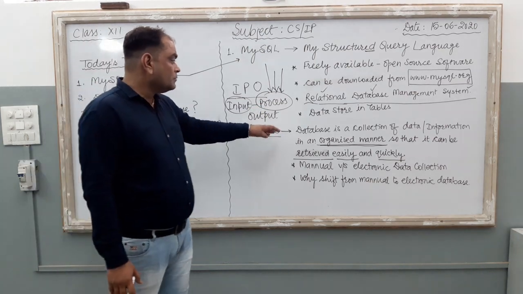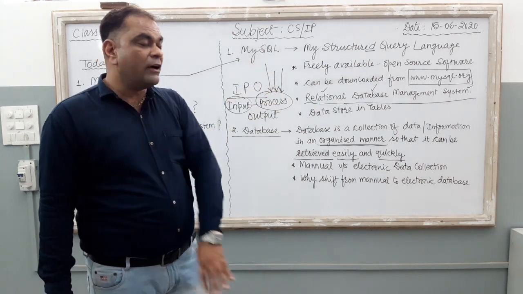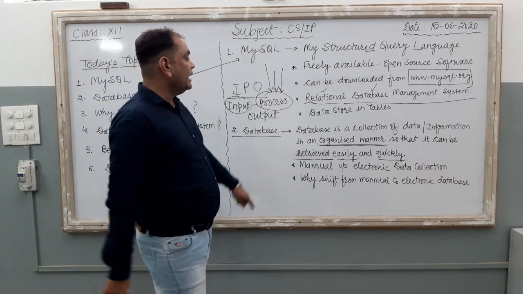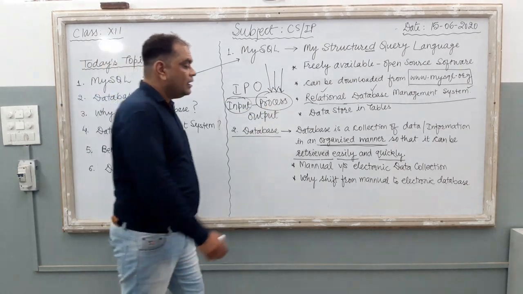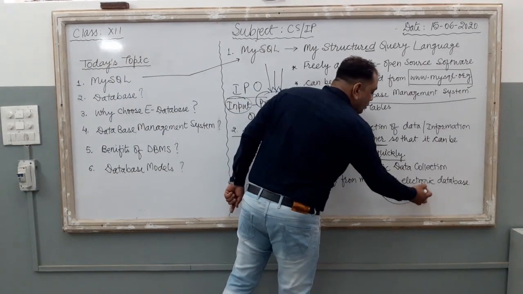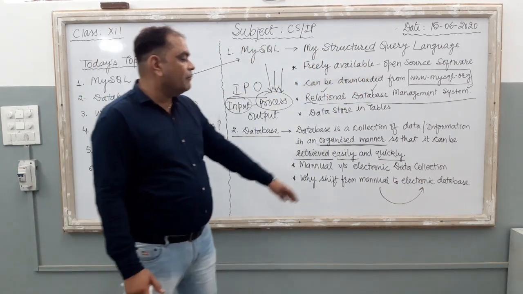So to get the result of a query back very quickly, we require a computer, right? So the electronic database is much faster than the manual database.